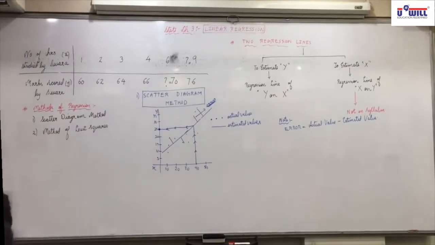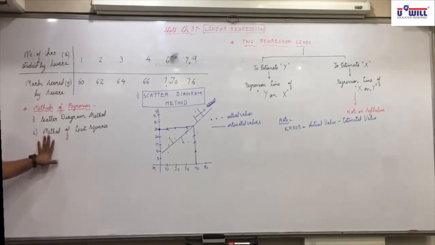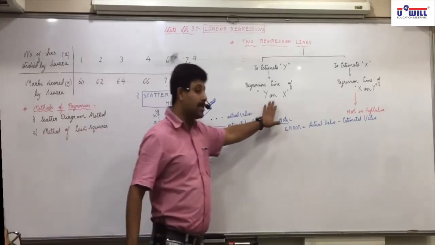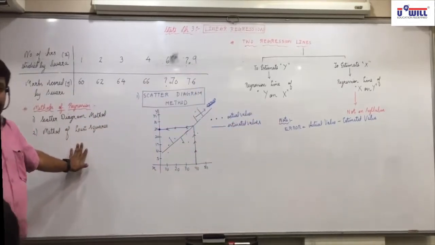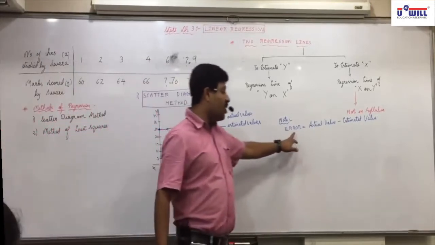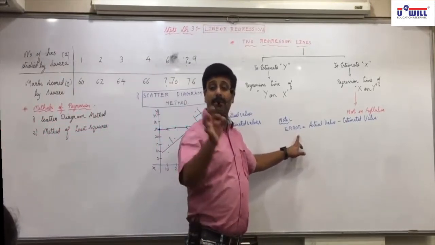I'll explain the principle of least squares first, which I'll dictate to you also, then I'll discuss the formulas. First of all, what is the principle involved here? If you find the regression line of y on x or x on y by the method of least squares, then the sum of squares of error is minimum.